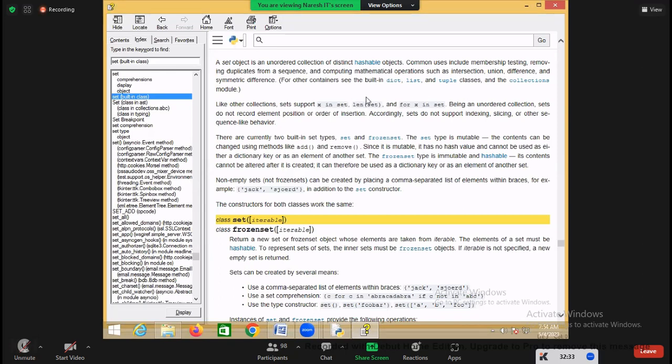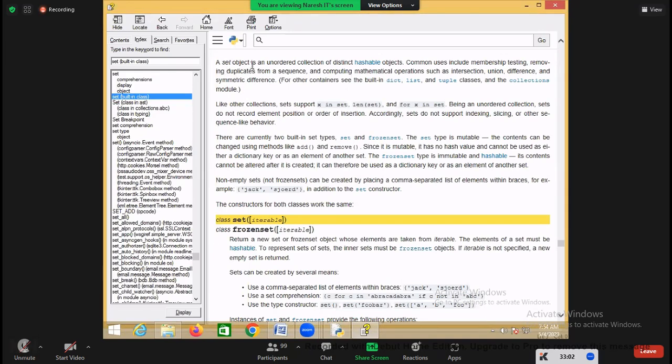Not only that, it is also used for removing duplicates from sequences. For example, a list allows duplicates, yes. I want to remove the duplicates from the list. How can I remove the duplicates from the list? By converting the list into a set. By converting a list into a set, you can remove the duplicates from the list.